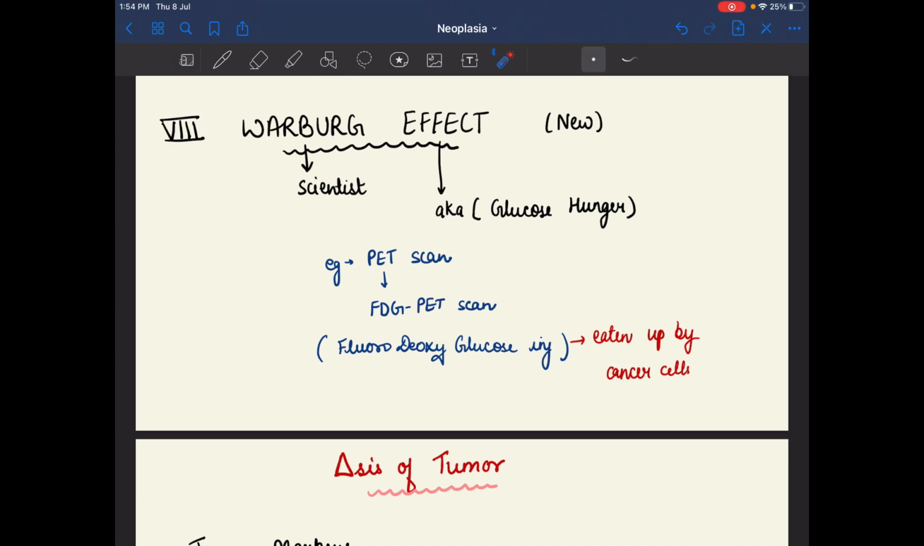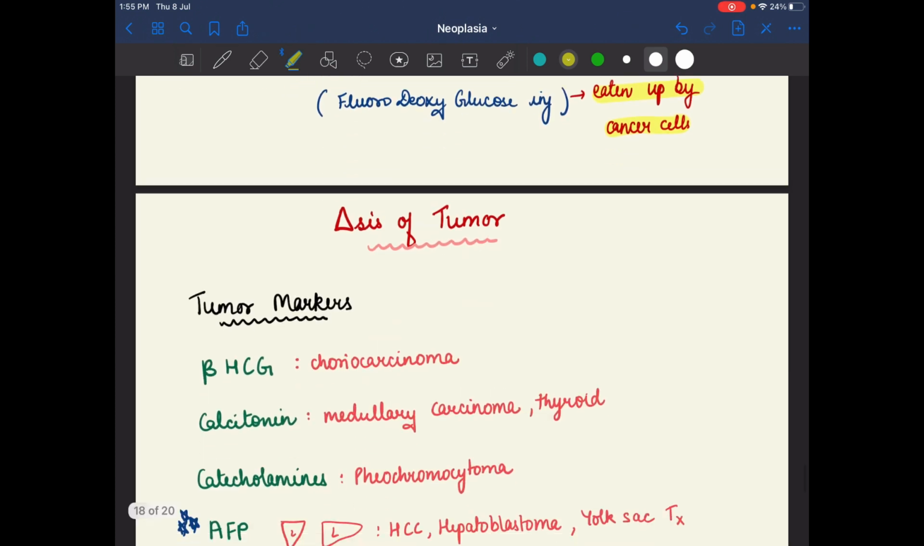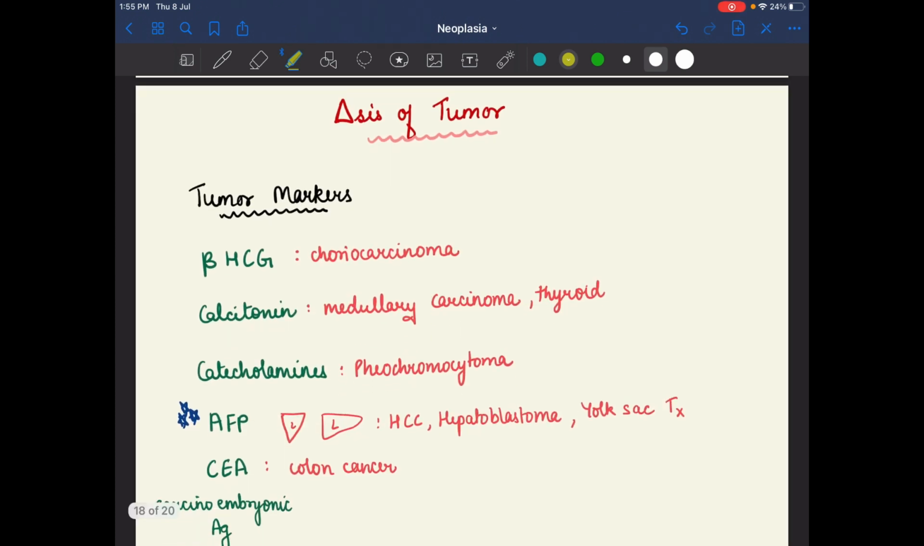The Warburg effect, given by the scientist Warburg, is also known as glucose hunger, meaning the tumor cells are hungry for glucose. So we can identify them by PET scan, also known as FDG PET scan. Fluorodeoxyglucose we can inject, and the cells eat up all the glucose. That's how we identify them. After that, we have the diagnosis of the tumor.